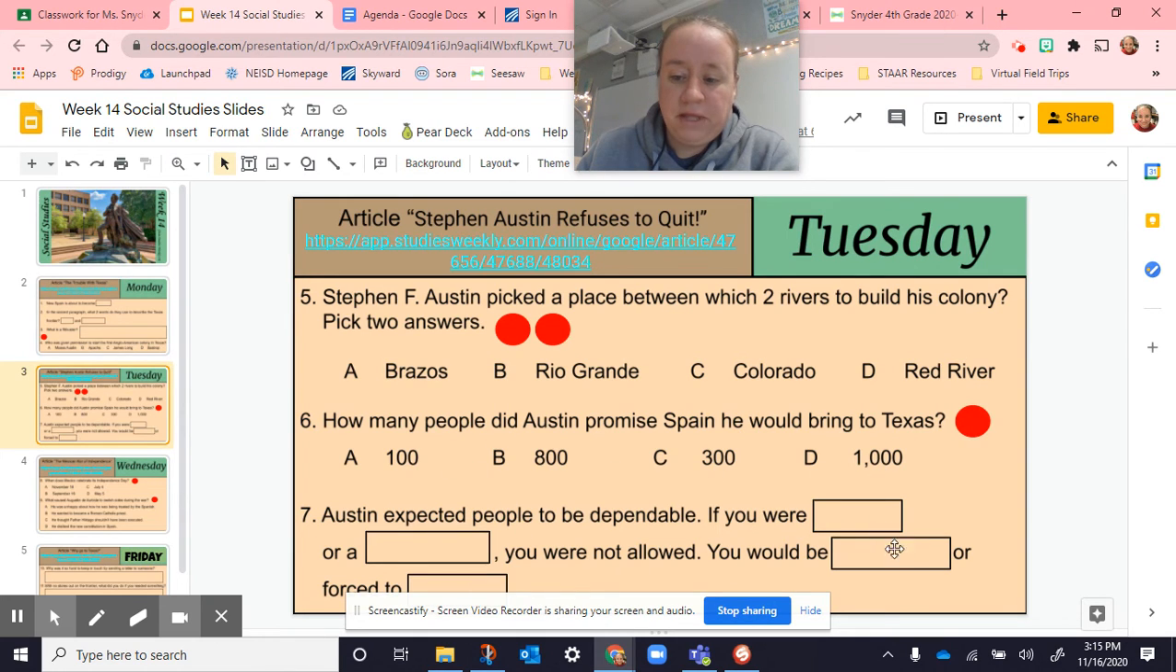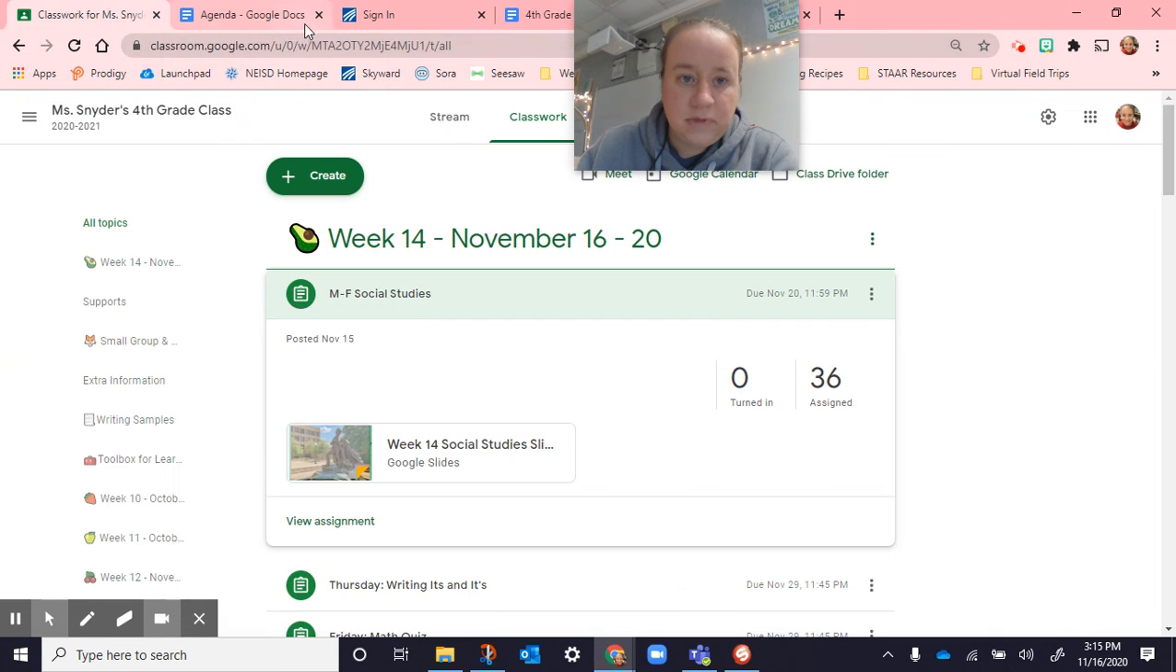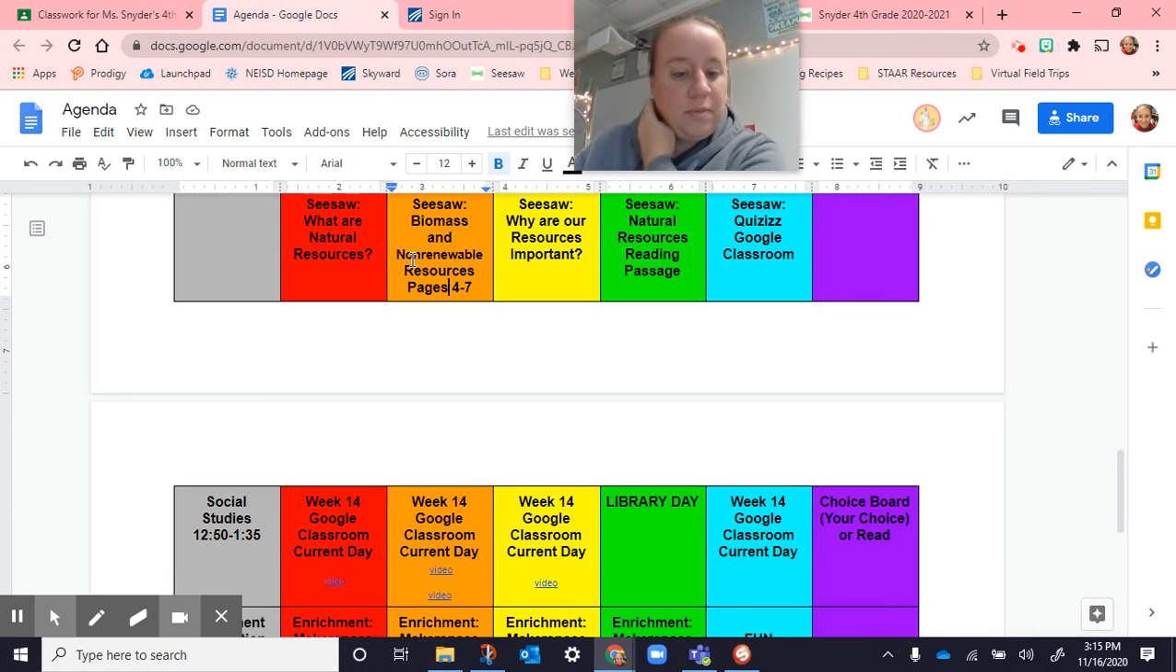And then here there are 4 blanks. Austin expected people to be dependable. If you were blank or a blank, you were not allowed. You would be blank or forced to blank. So you're going to fill in those blanks. Tuesday's just 1 page, so you can stop there. Then again, remember on the agenda, there are 2 videos that you can watch about that topic that you just read about in the article.